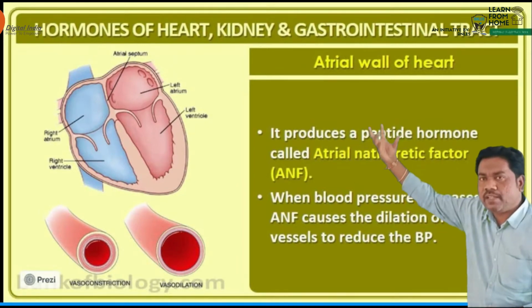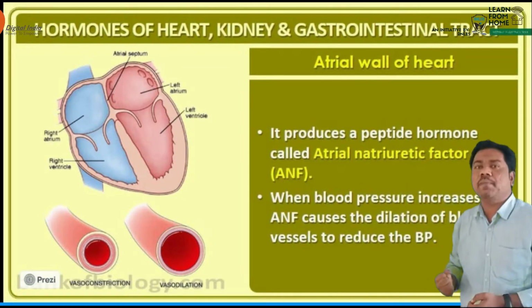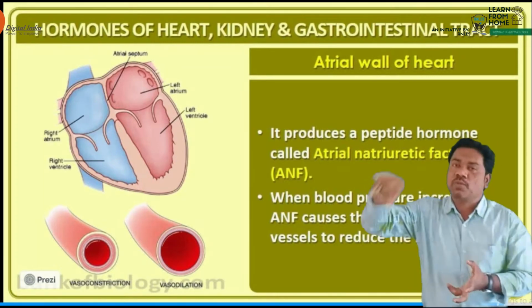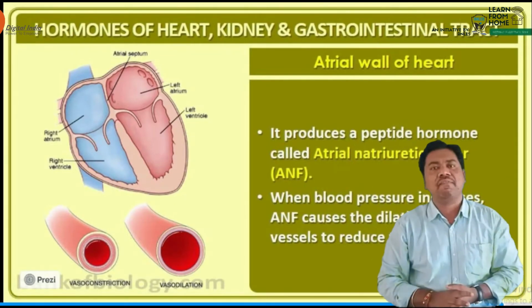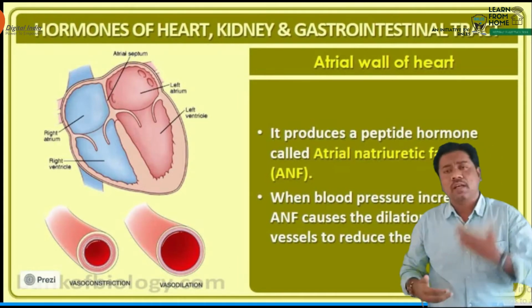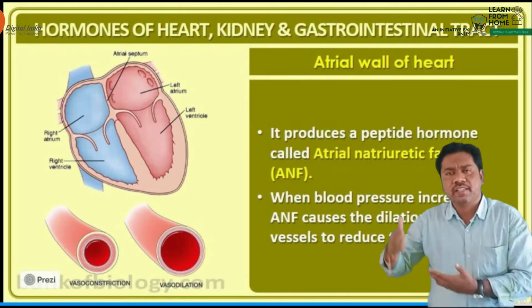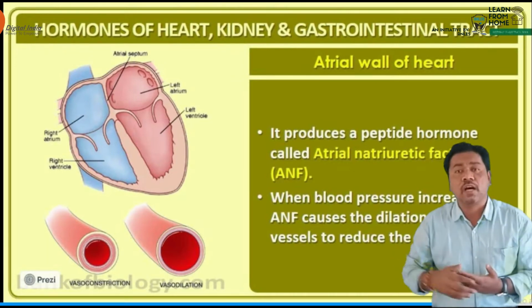They perceive the high blood pressure, and during that time these receptors are stimulated and ANF, atrial natriuretic factor, is released. It is a hormone that helps in regulating the blood pressure.